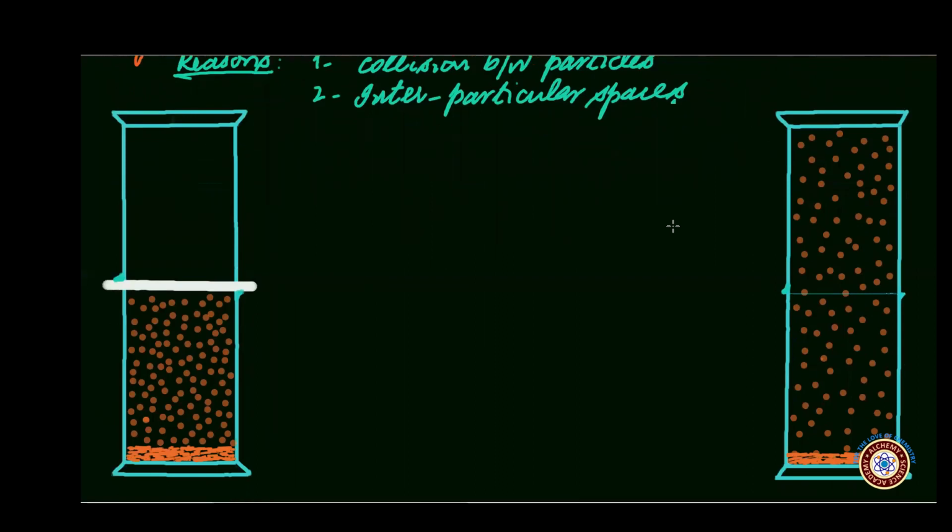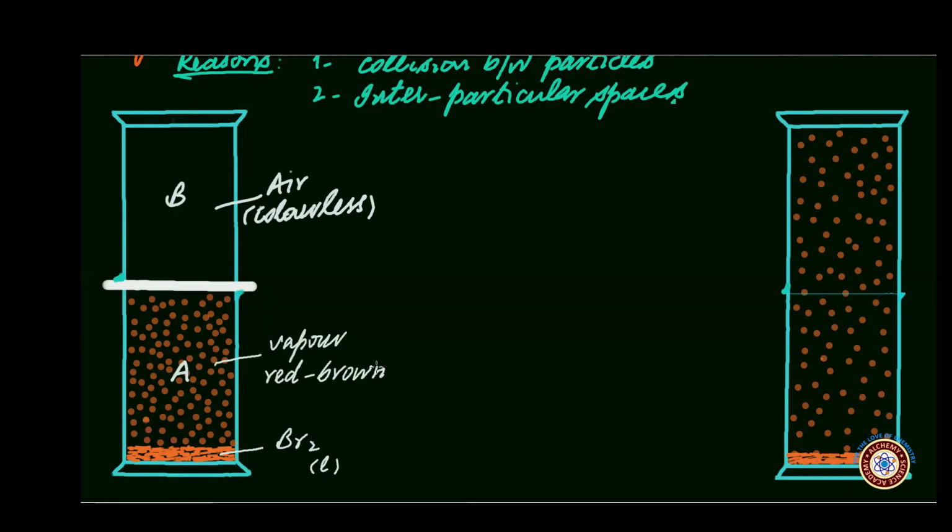Now let us explain the diffusion of gas in gas with the help of an experiment. This is, say, for example, gas jar A, and this is gas jar B. Gas jar B is filled with air, which is colorless, whereas jar A is filled with vapors of bromine. This is liquid bromine, which is a volatile liquid and evaporates to give red-brown vapors or fumes of bromine. So these are vapors of bromine which are red-brown in color.